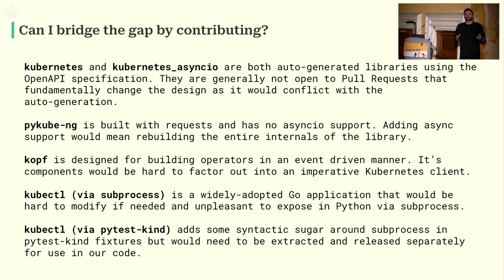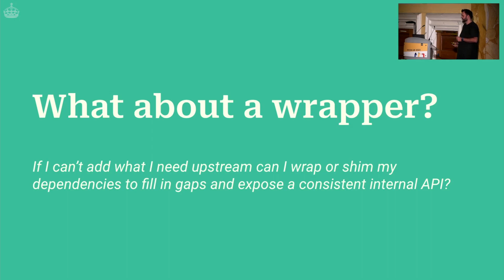If anybody's interacted with AWS, you have Botocore and Boto3, and those have this relationship of auto-generated and then human wrapper. But Kubernetes doesn't have that equivalent. Other libraries are either unmaintained or, like I said, they're niche or outside of the scope of Python. And so going through all of these different libraries, there just wasn't a way for us to get the features that we needed in Dask into these libraries. So, okay, I'll have to cross off contributing, as sad as that makes me.